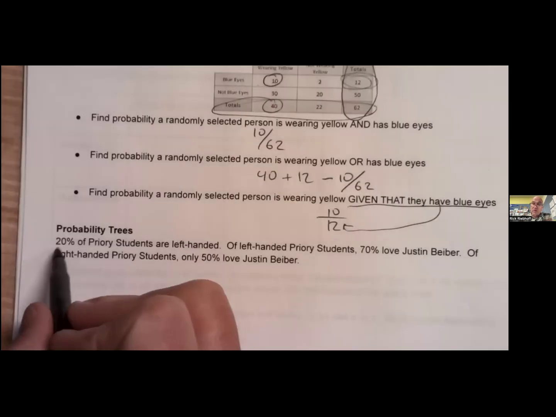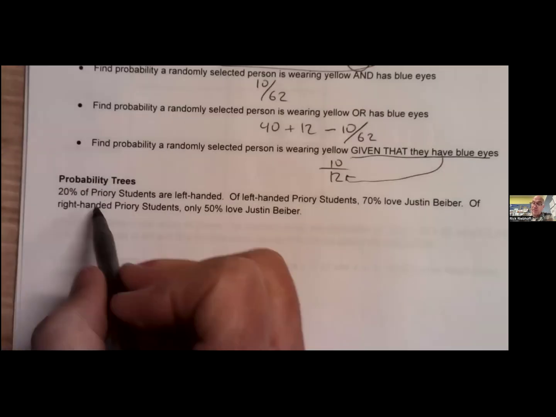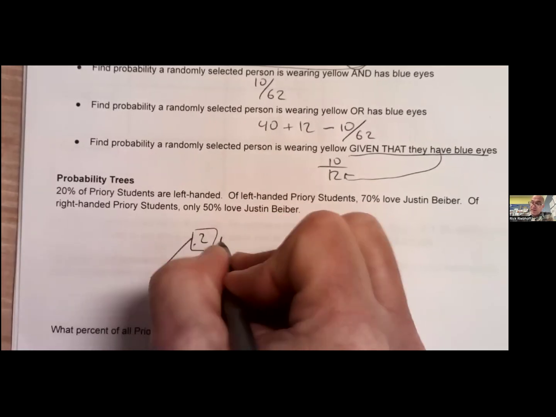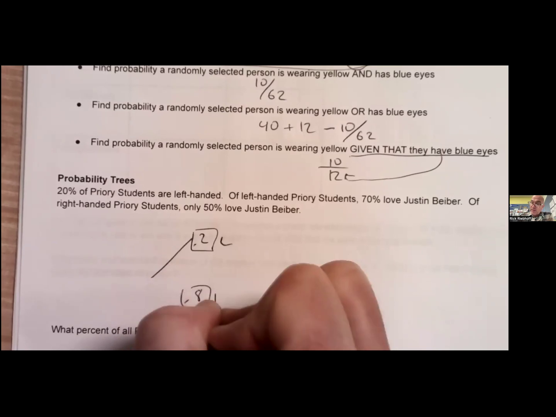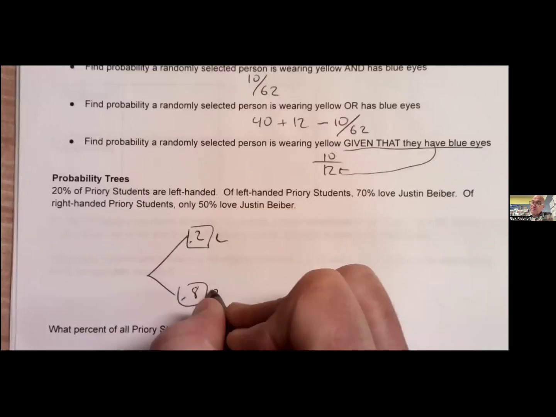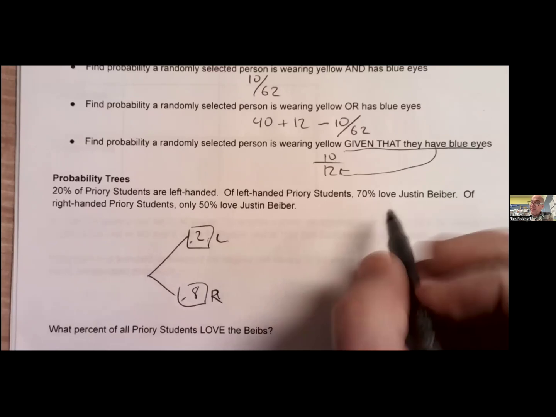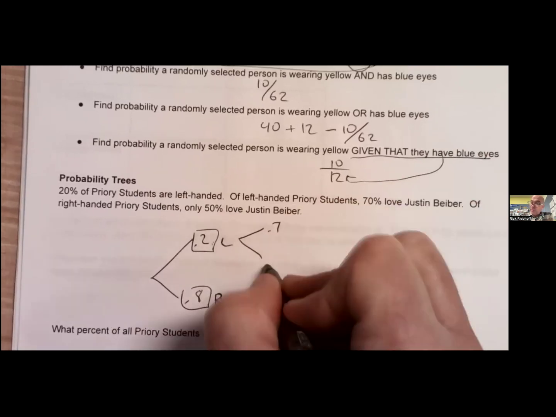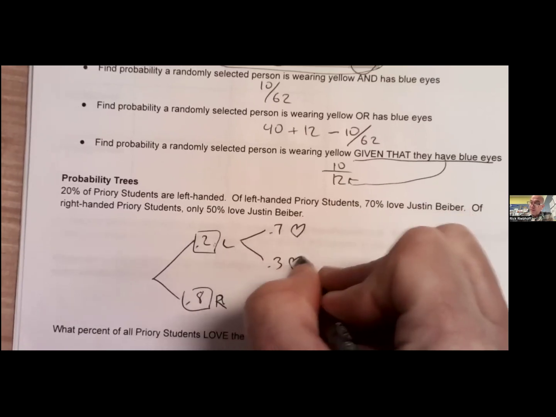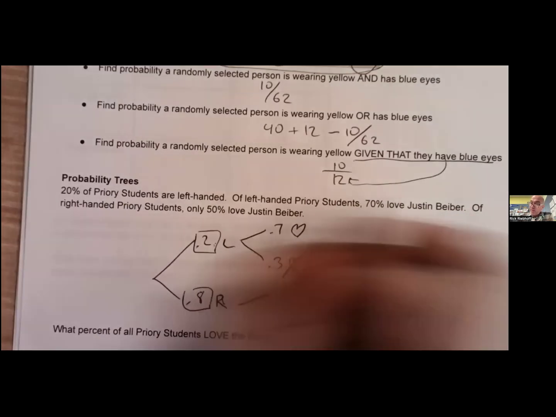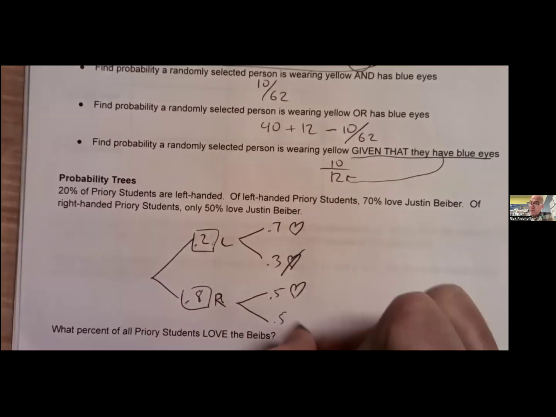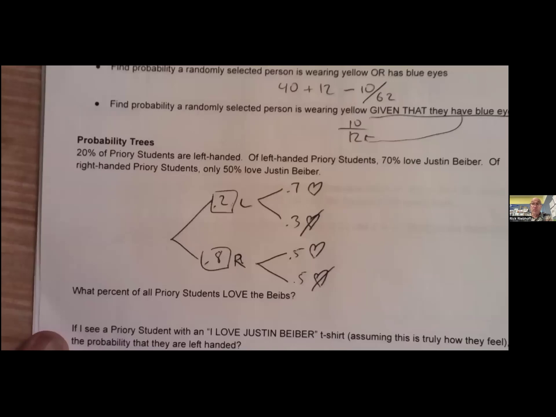Probability trees. Good way to solve some problems here. Conditional probability. 20% of prior students are left-handed. So we're going to go 0.2 are lefties and 0.8 are righties. Of the left-handed students, 70% love Justin Bieber, 0.7, and that means 0.3 do not love Justin Bieber. And of the right-handed people, it's 50-50. So 0.5 and 0.5 love and don't love. It's either one or the other.